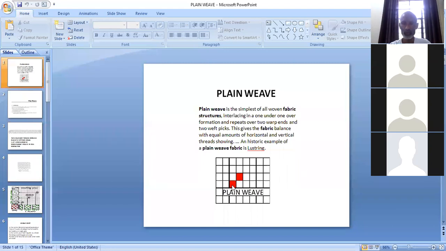And here the plane view is indicated on graph paper, students. It requires only 2 vertical spaces and 2 horizontal spaces. So it is constructed in 2 cross 2. The minimum size required for construction of plane view is 2 cross 2. But to make it more clear and to indicate in a proper way, sometimes we go for more repeats of plane view that can be in 4 cross 4 or 6 cross 6, means multiples of 2.